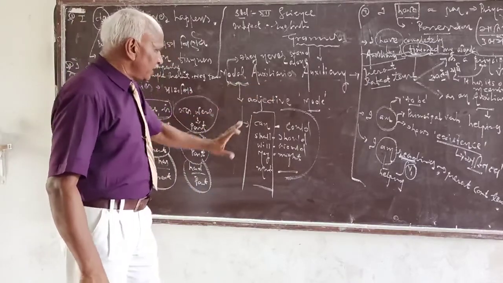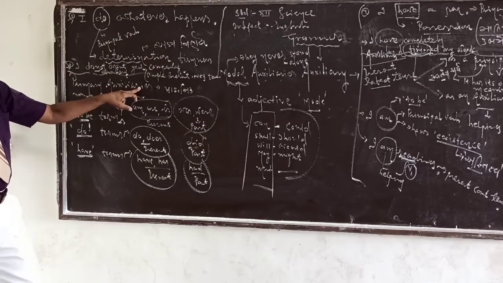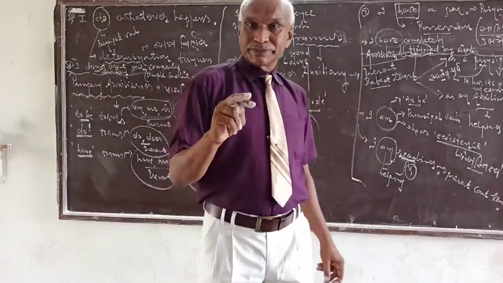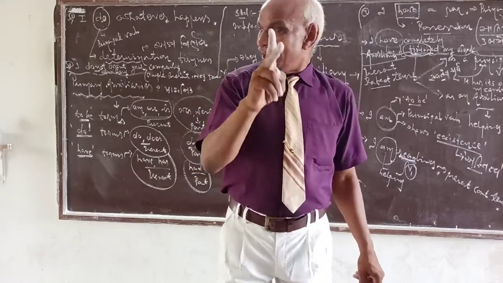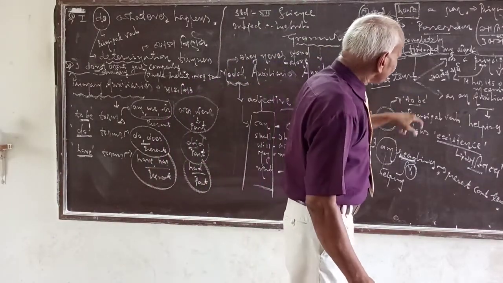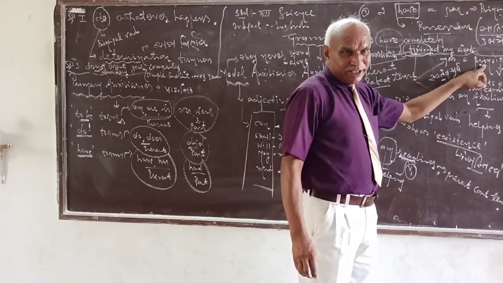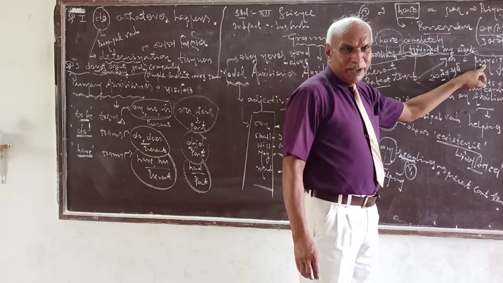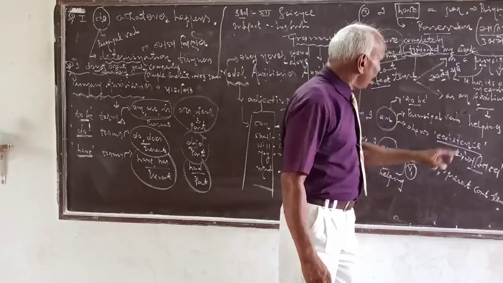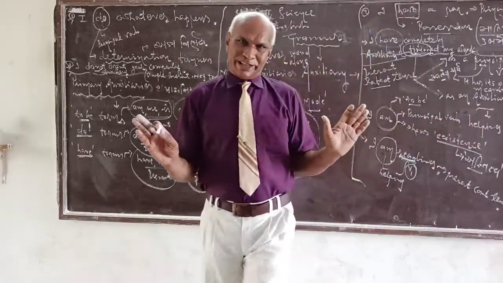Now, primary auxiliaries are used in two ways. First, as a principal verb, and second, as an auxiliary.